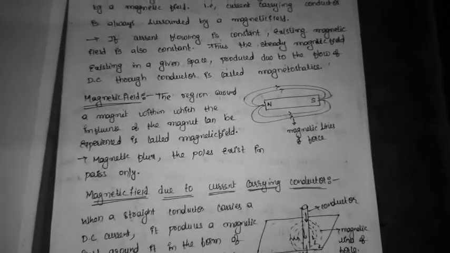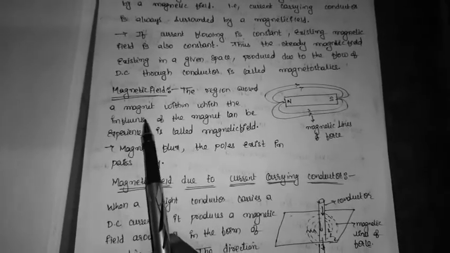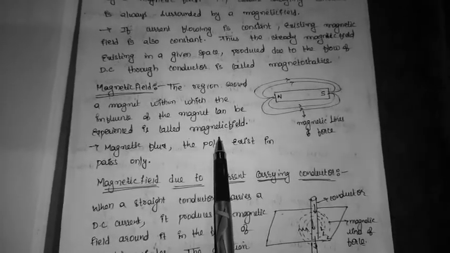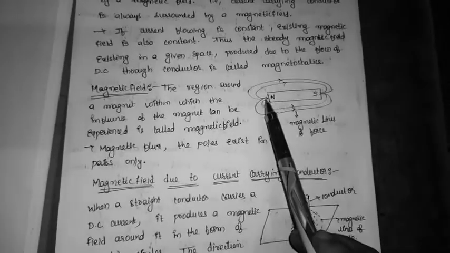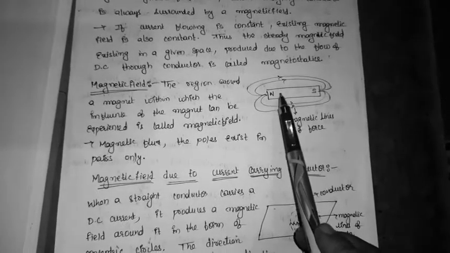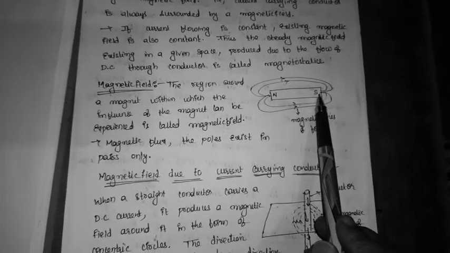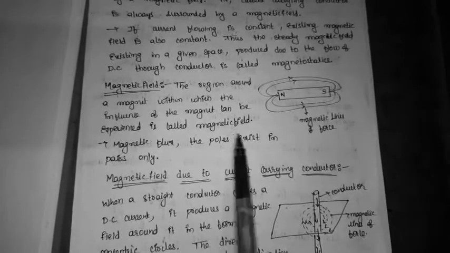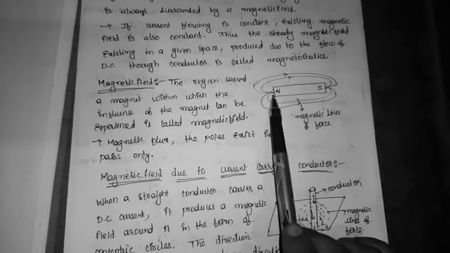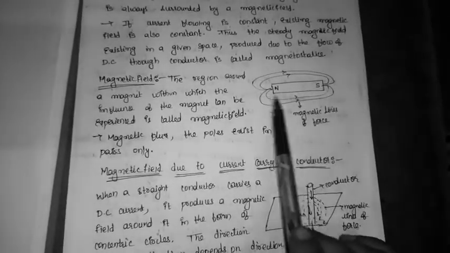So what is magnetic field? Magnetic field is nothing but the region around a magnet within which the influence of the magnet can be experienced. Here we have to consider a permanent magnet having north and south poles, and the field lines, the magnetic lines of force, always come from north and terminate at the south pole. And we can say that magnetic monopoles do not exist. Only a north pole or only a south pole does not exist. If the lines of force start at one point, they should terminate at another point. So magnetic monopoles do not exist.